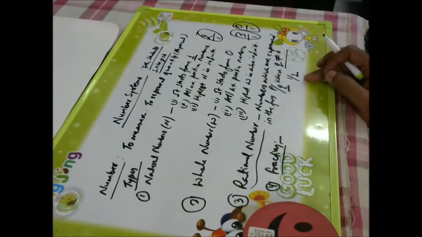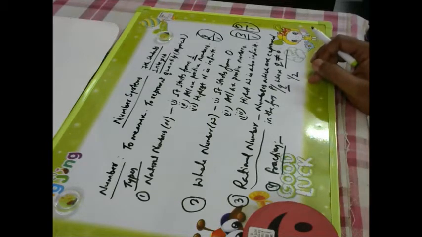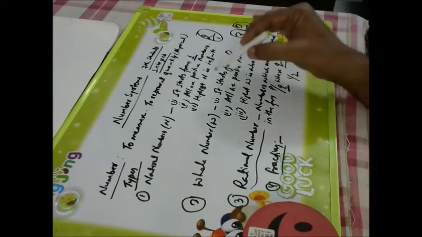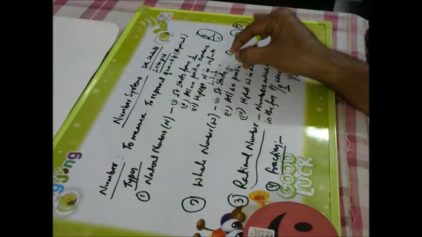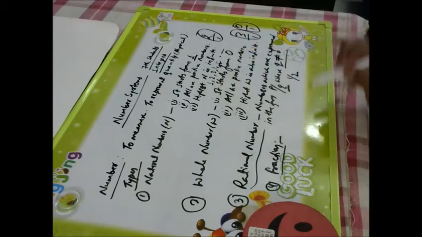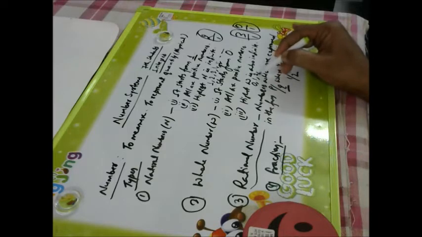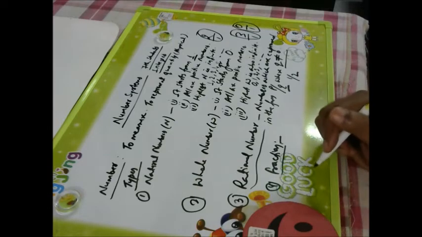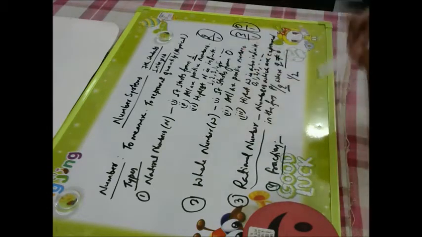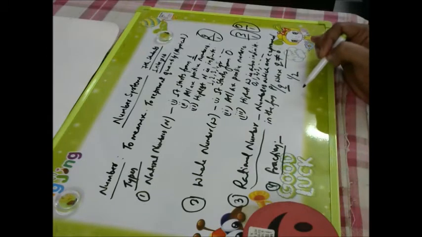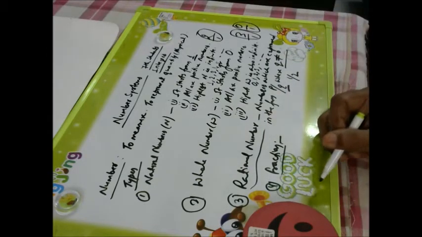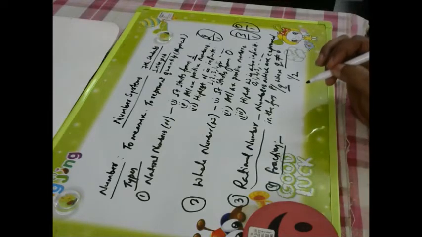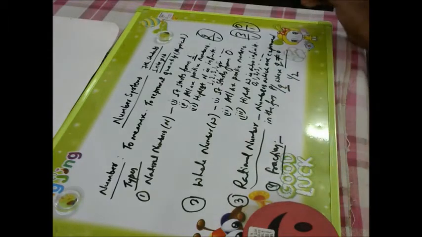But 1 by 2 is already in the form of P by Q and it is not a natural number or whole number. Natural numbers will be 1, 2, 3, 4, 5 and like this. Similarly, whole numbers 0, 1, 2, 3 like this. So all natural numbers and whole numbers are rational numbers, but vice versa is not true. Okay? Right? So all fractions are not natural numbers and whole numbers.